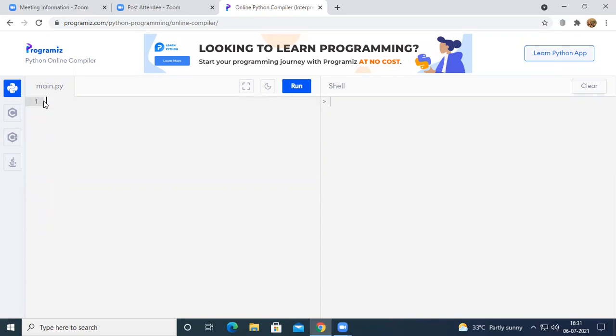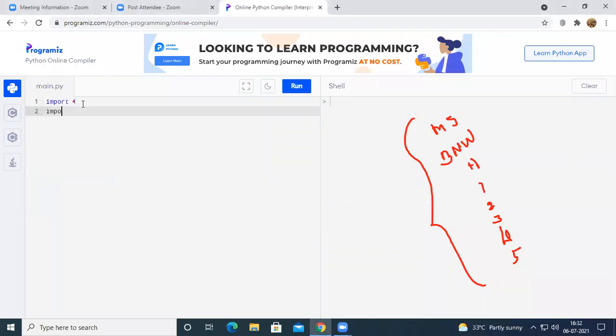So see here, there is a module called Maruti Suzuki, a module called BMW, a module called Hyundai, and modules called 1, 2, 3, and 4, 5, etc. If I want to import all these modules into my Python program, I have to write import 1, then import 2, and then import 3. Similarly, for however many modules I want in the program, I have to write that many import statements.